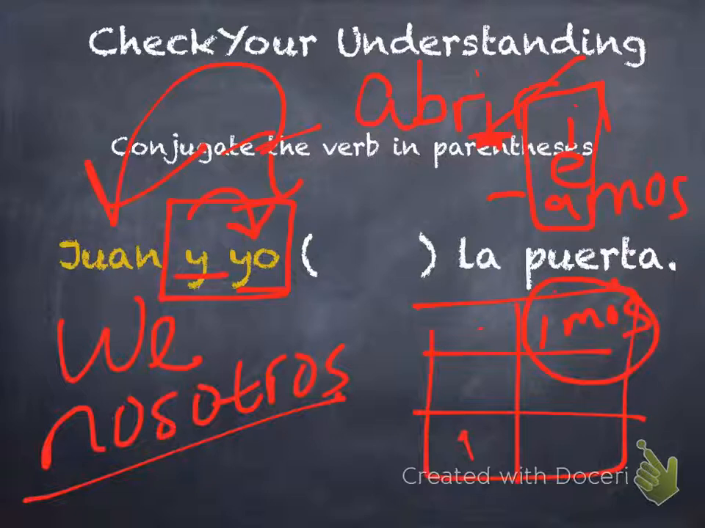Alright, so we have an IR ending verb. We know it's the nosotros. We're going to have the mos. We're going to have the I there because it's an IR ending. So we take our stem, ABR, and then we add the IMOS, imos. Juan y yo abrimos la puerta. Juan y yo open the door. Good.